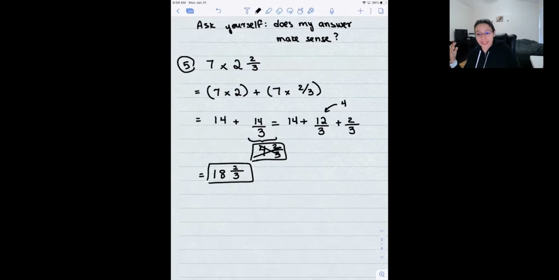Well, 4 doesn't make sense. 18, I am not sure. So I cannot determine using that method that something is right, but I can determine that something is wrong. And the 4 2/3 is definitely wrong, okay?